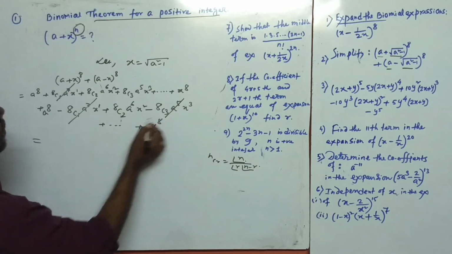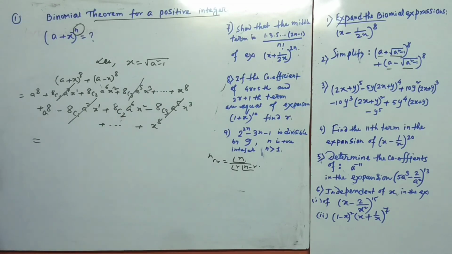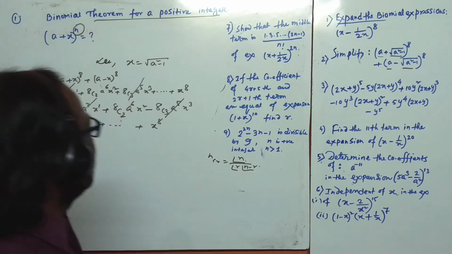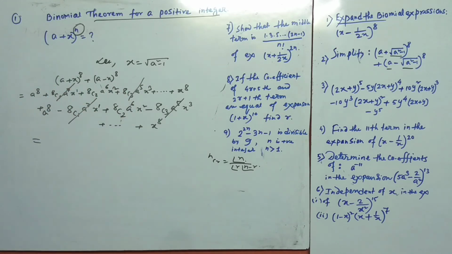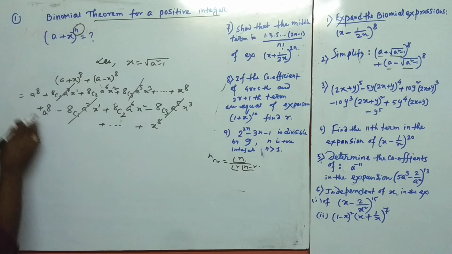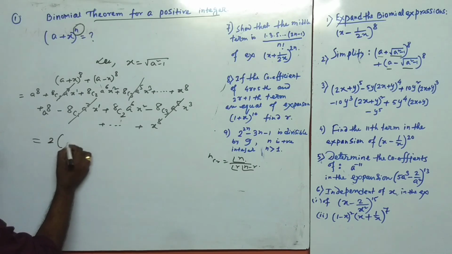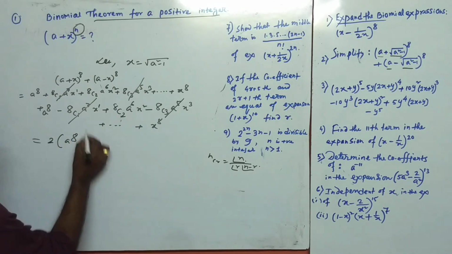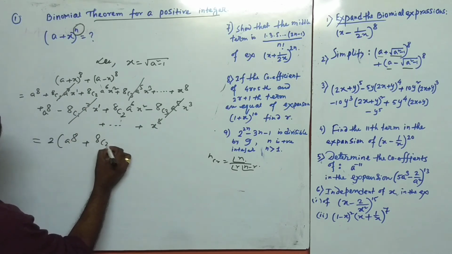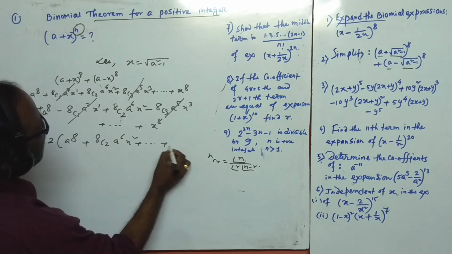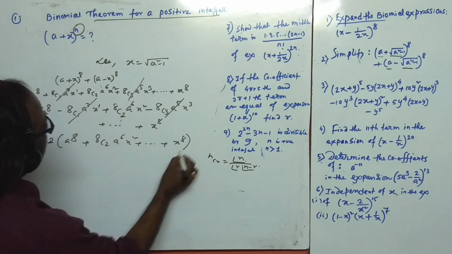Okay, the terms 8C3, 8C5, 8C1, 8C7 all cancel out because of the alternating minus and plus signs. The remaining terms are doubled. That's why we get 2 into a to the power 8 plus 8C2 into a to the power 6 into x to the power 2, like that, up to x to the power 8 here.